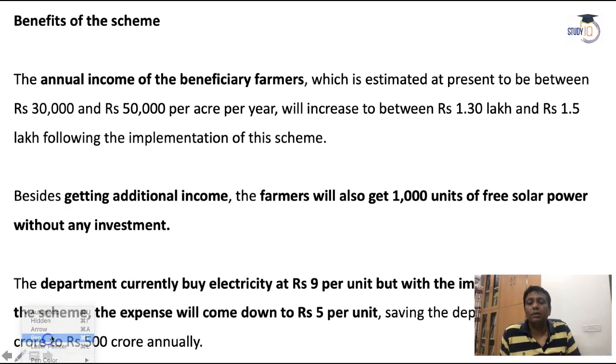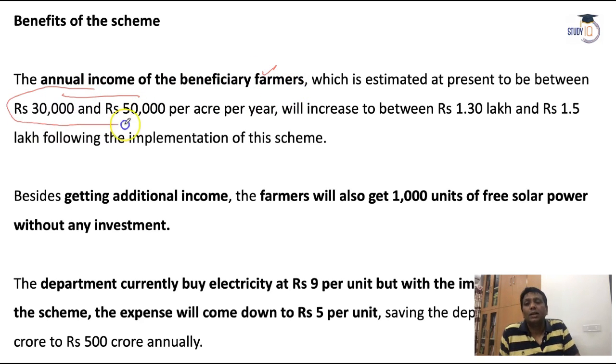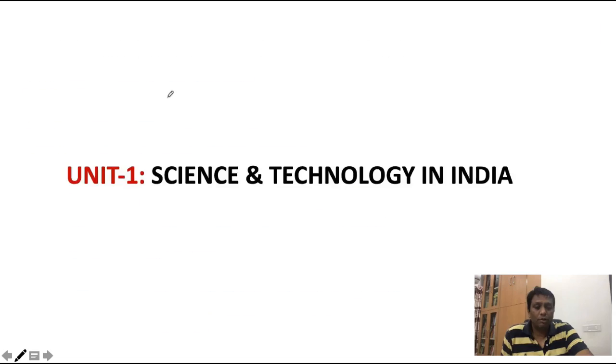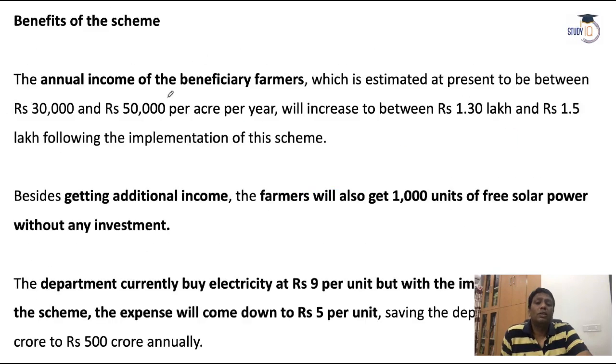Actually, in this case the annual income of the beneficiary farmers will increase. As per the news, guys, it is 30,000 to 50,000 per acre. This is the benefit farmers will have this time. And you know what happens when this project comes? When this project is introduced, the farmer will reach an income per year of around 1.3 lakh to 1.5 lakh. Even behind it, they will have an additional income.